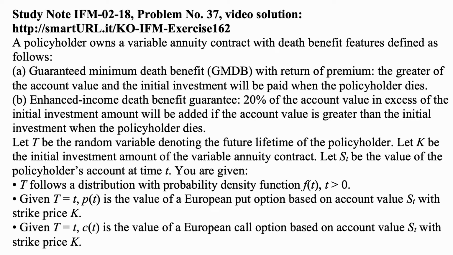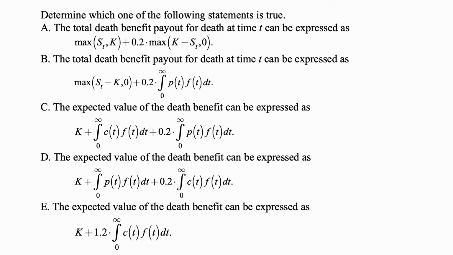Given that T is equal to t, P of t is the value of a European put option based on account value S sub T with strike price K. Given T is equal to t, C of t is the value of a European call option based on account value S sub T with strike price K. Determine which one of the following statements is true.